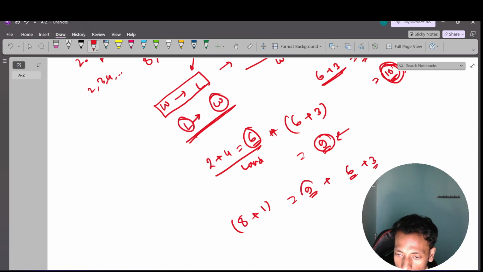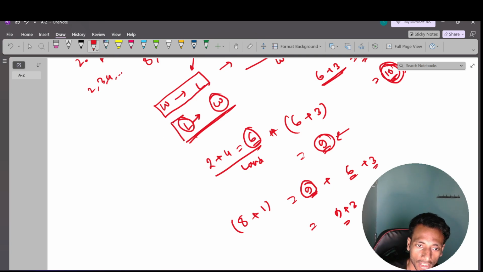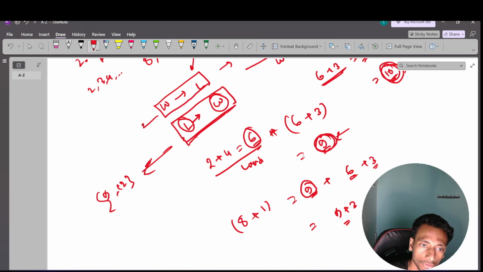But I will reach at time 9, so it will start immediately at time 9. That means it will take 9 plus 3, so 12. So for this sequence, first land, then water, what is the minimum time? It will take 9. Okay, because there are two options, 9 and 12, for land and then water.